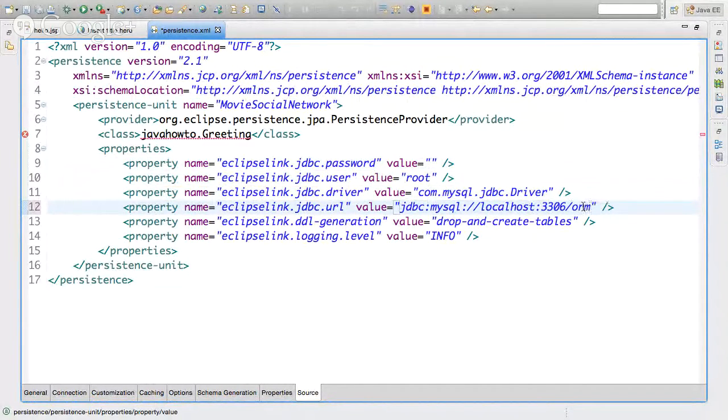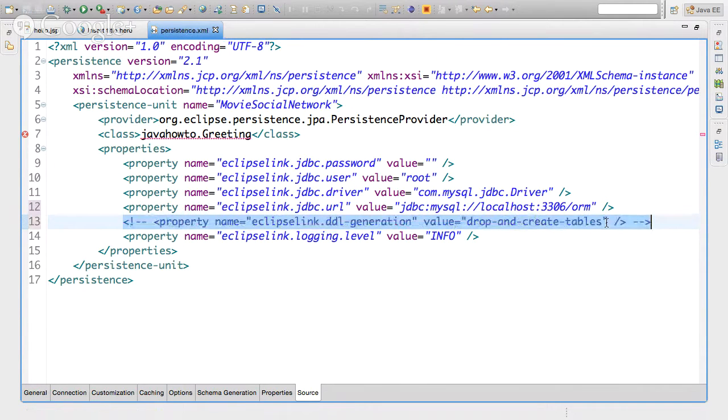The database is ORM. Here we have drop and create tables configured. What that tells Eclipse Link is that if you see a Java class, try to create the table from the Java class. Meaning, every time you run this, drop all the tables and regenerate the schema in the database based on the Java classes. We don't want to do that, so I'm going to comment that out. Meaning I already have the schema. The schema is already there. I don't want it to throw it away. I have data there, and I don't want it to kill my data in there.